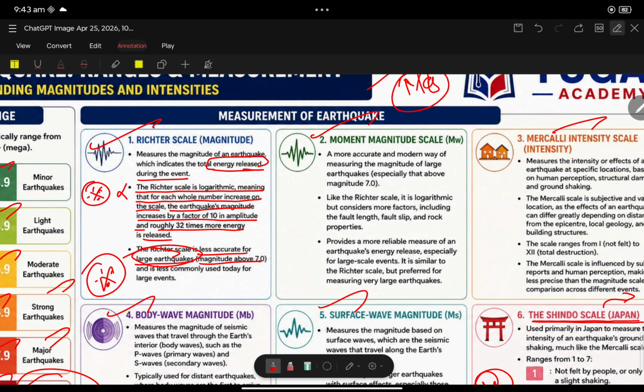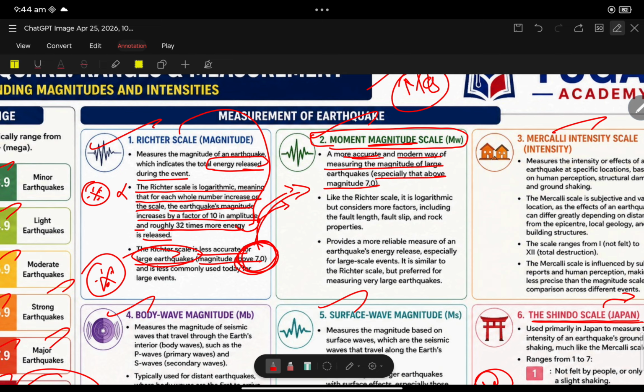Next, the moment magnitude scale. When compared to the Richter scale, it is the more accurate and modern way of measuring magnitude, especially above 7.0. The lacuna of the Richter scale is 7.0: it can't measure earthquakes of more than 7.0. That lacuna is addressed by the moment magnitude scale.